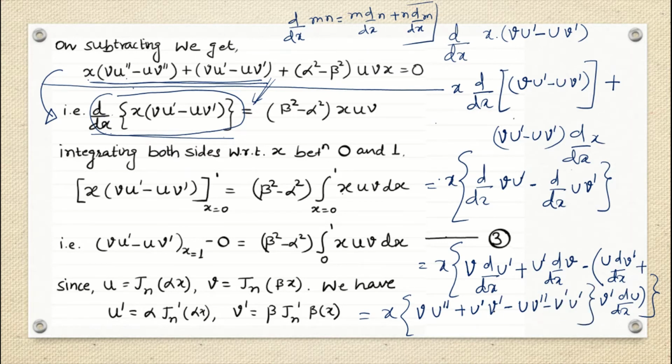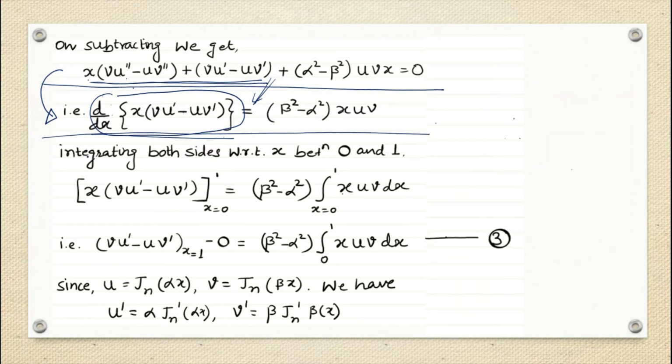Okay, so this is your v dash u dash and then plus u dash v dash gets cancelled, so we are getting here x into v u double dash minus u v double dash, and then plus this term only, u, this is what, v u dash minus u v dash and this is 1. So that means this is actually giving me d by dx of x into v u dash minus u v dash.